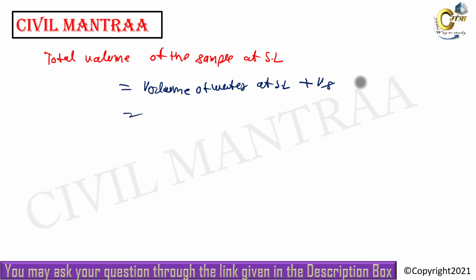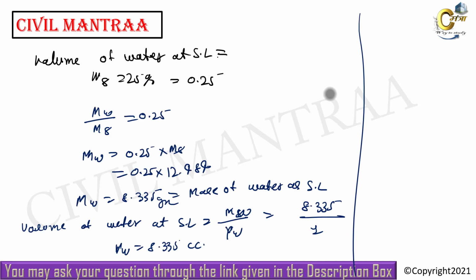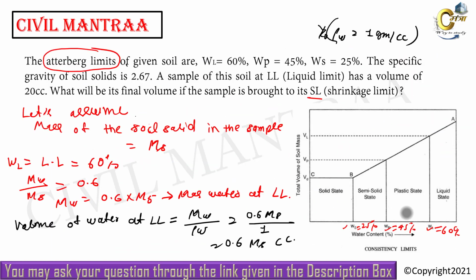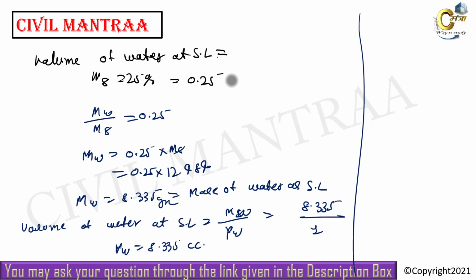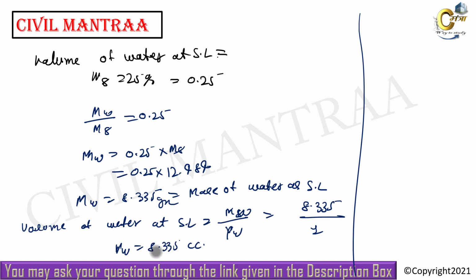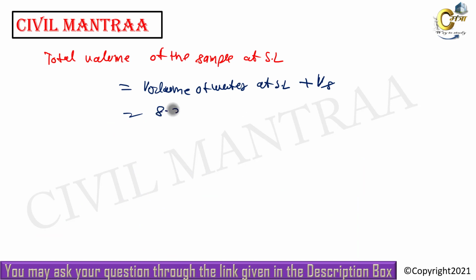As I explained earlier, the volume of the solid will be the same in every state, whether semi-solid, plastic or liquid, but the amount of water will change according to the state. So the volume of water at the shrinkage limit is 8.335 centimeter cube.